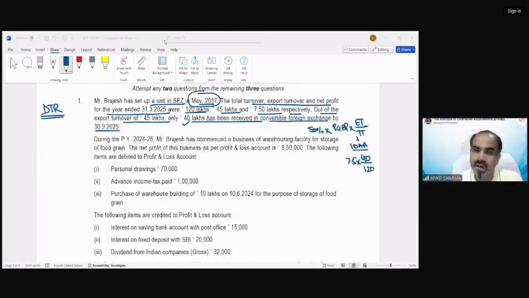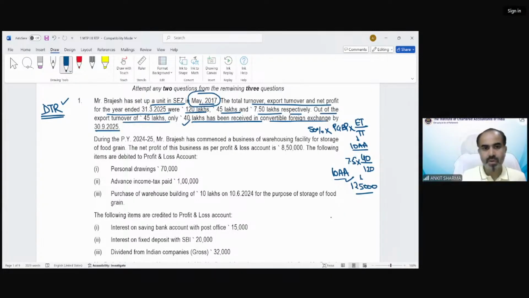Aksa Banu is saying 1402665. No, it would be 1,25,000. But there is a catch. This is not going to be allowed under the default tax regime. You all know that section 10AA, section 35AD, section 35 scientific research, etc. deductions are not allowed. But we have calculated it because when we solve this question as per the normal scheme, we need to calculate it over there. We have just calculated it for that purpose. Under the default tax regime, that is not going to be allowed.